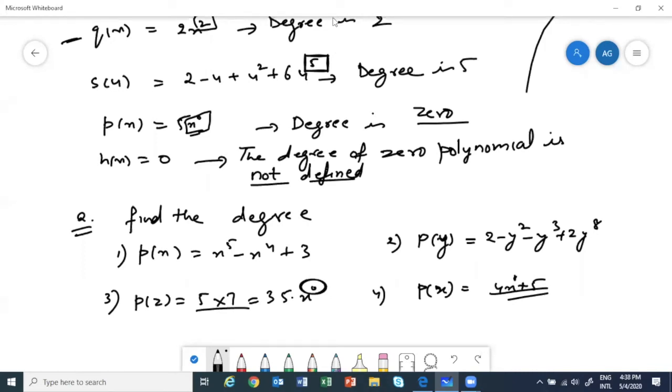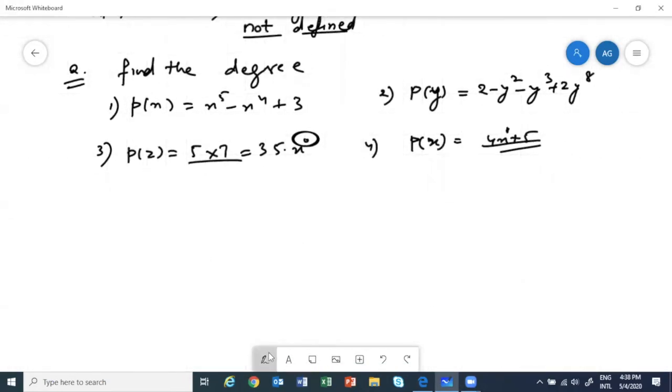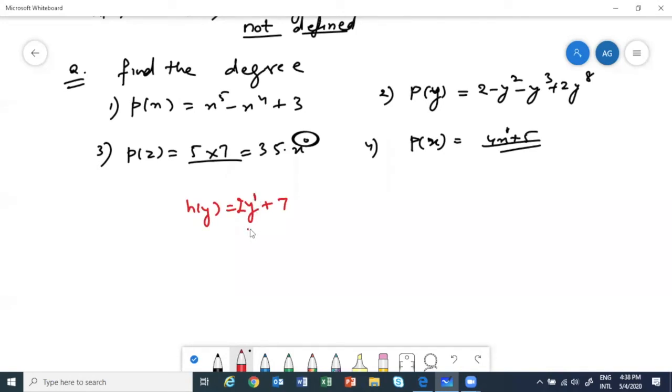Okay. Fourth one you did not understand? Muhammad Ayan, I'll make you understand. Suppose you have h(y) is equal to 2y plus 7. When we have y, this is like y power 1, so that is why degree is 1. Otherwise, suppose there was no y, suppose h(y) was only 7.